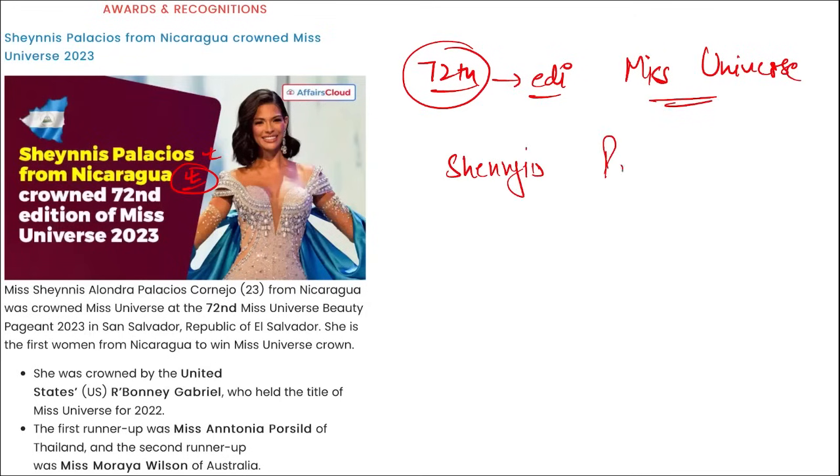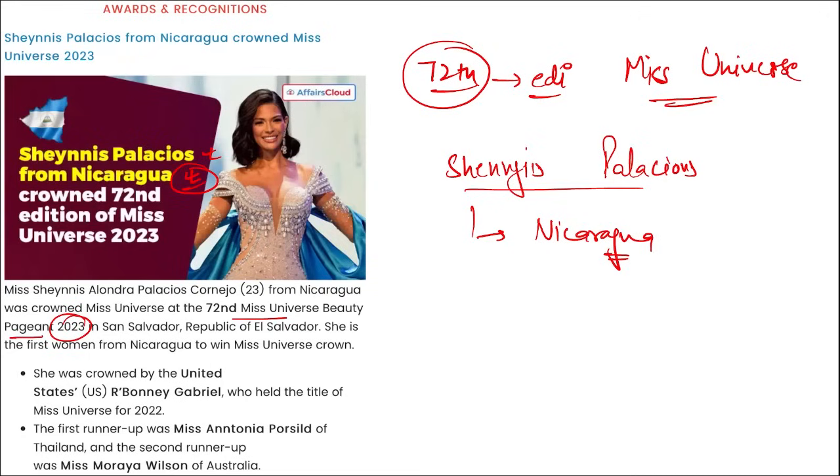Shanice Palacios. She is from which country? She is from Nicaragua, right? And she was crowned as the Miss Universe during the 72nd Miss Universe Beauty pageant that was held in 2023.